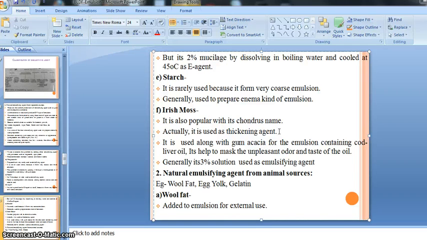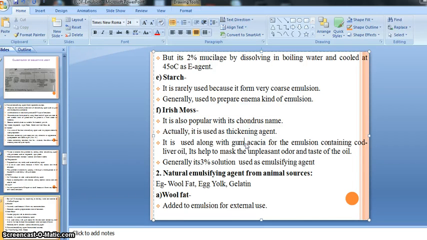Whenever we prepare an emulsion containing cod liver oil, there is a reference that we should use Irish moss with gum acacia. Means we have to add two kinds of emulsifying agent, a mixture of gum acacia and Irish moss, right?